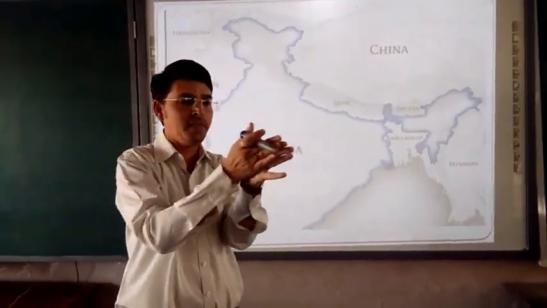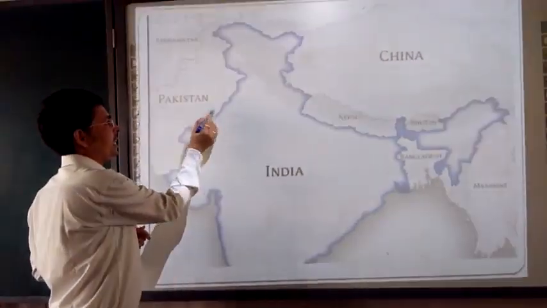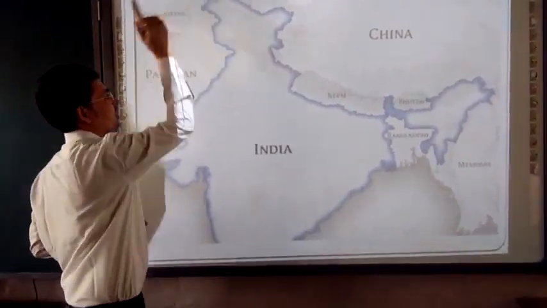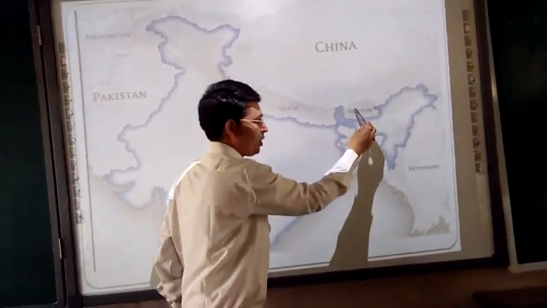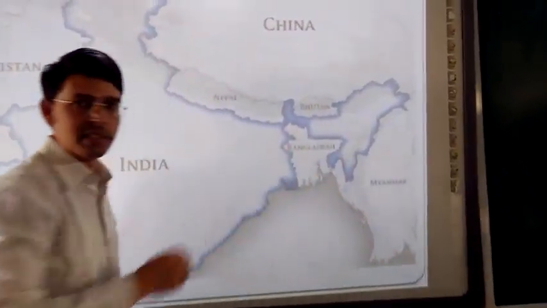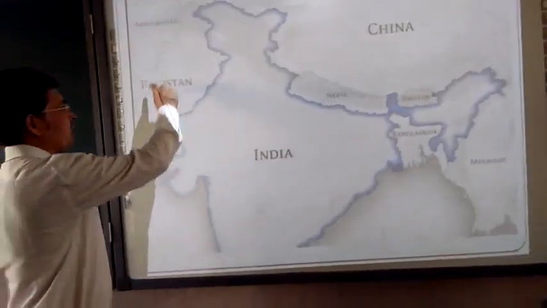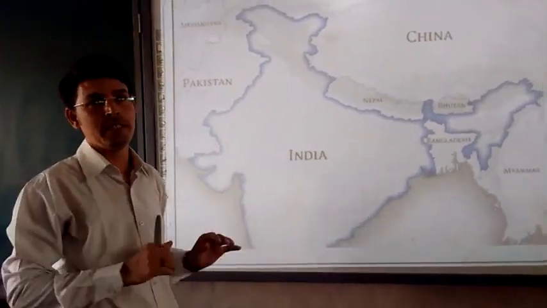That means they are meeting with each other. We are facing each other. Just like India and Pakistan here, India and Afghanistan here, India and China here, India and Nepal here, India and Bhutan here, India and Bangladesh there, India and Myanmar there. So these are the 7 countries which share a boundary with India.